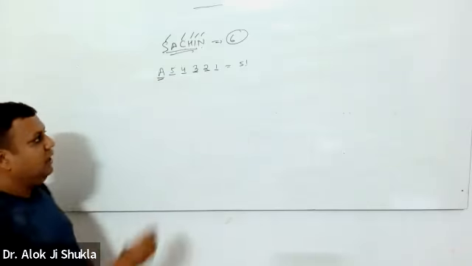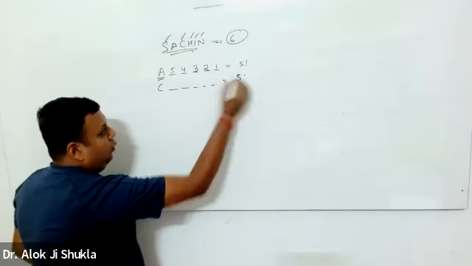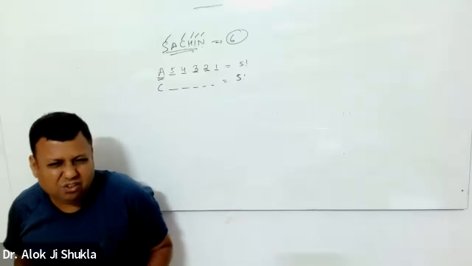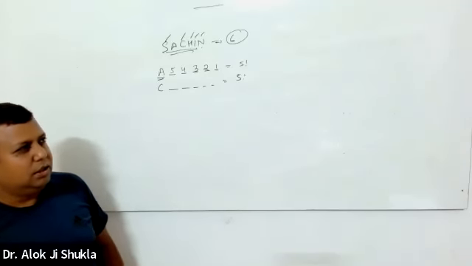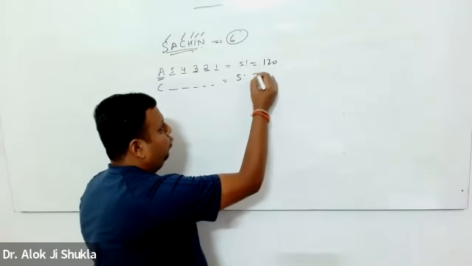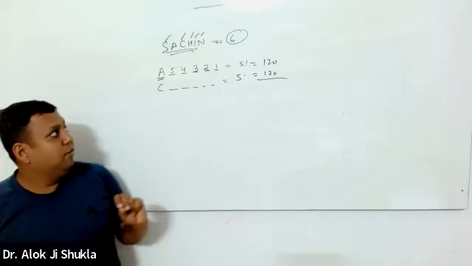Then after A, we will have C, and all the words starting with C will also be 5 factorial. 5 factorial is 5 into 4 into 3 into 2 into 1, which is 120, so 120, 120. Now we have already made 240 words.